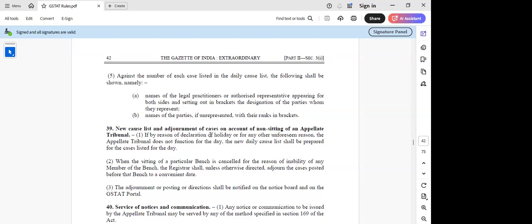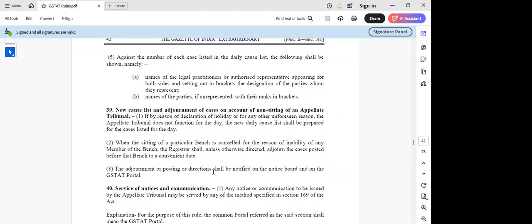And a new cause list and adjournment of cases on account of non-sitting of an appellate tribunal. So if for any reason it does not function that day, then again they will prepare a new daily cause list for the cases listed for the day. If it is cancelled for the reason of inability, then the adjourned case is posted. So this is the common practice which is there. The same thing they are adding here.